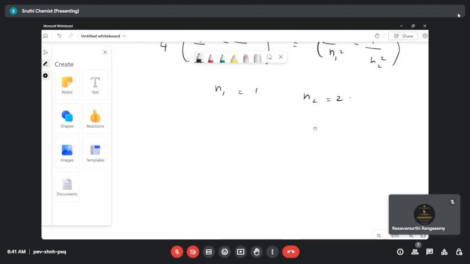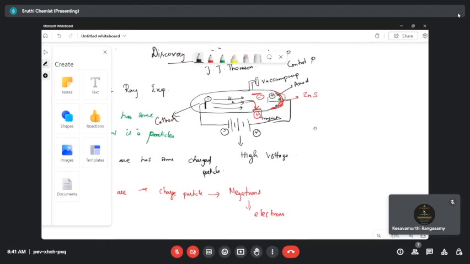See, they are mentioning only helium in the Balmer series. That's the reason we are getting the answer like this: N1 value is equal to 1 and N2 value is equal to 2, because hydrogen is in the Lyman series. That's the answer. Okay, now let's move to the de Broglie concept.